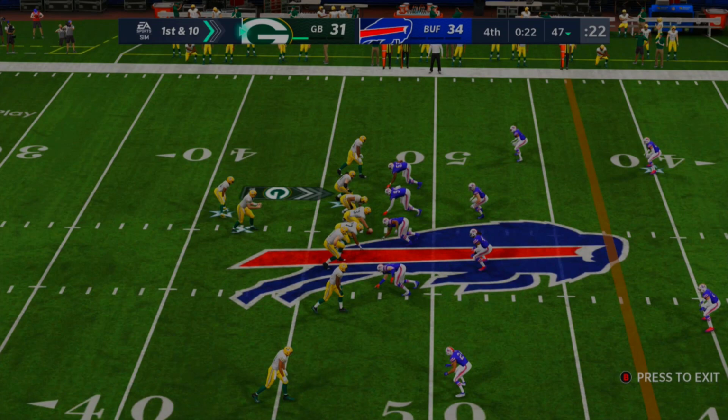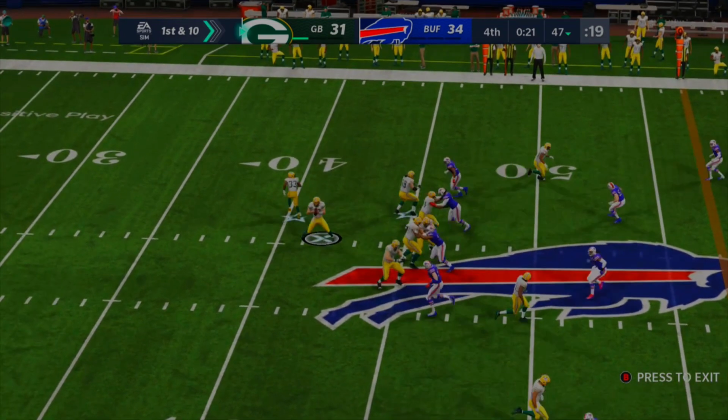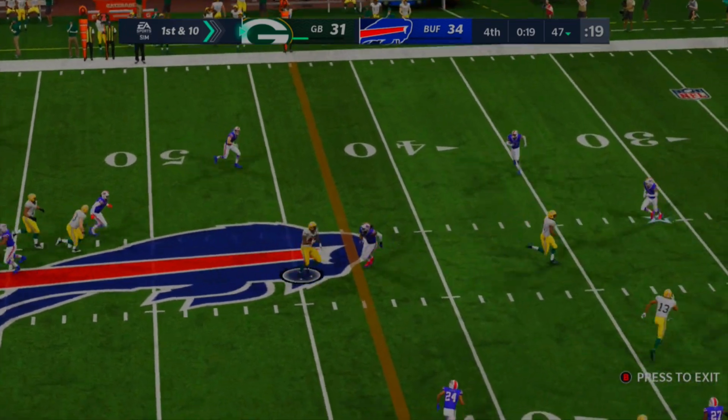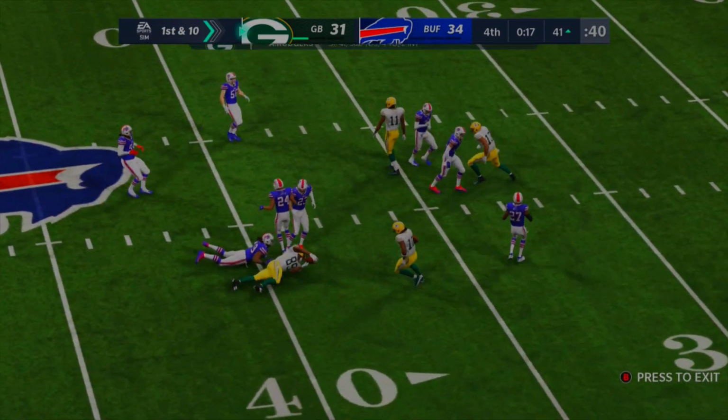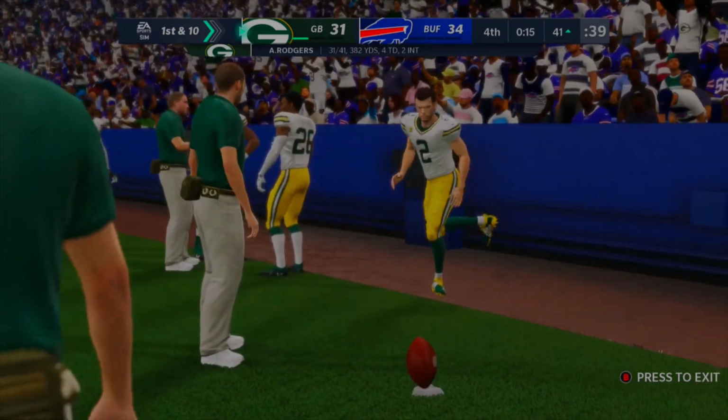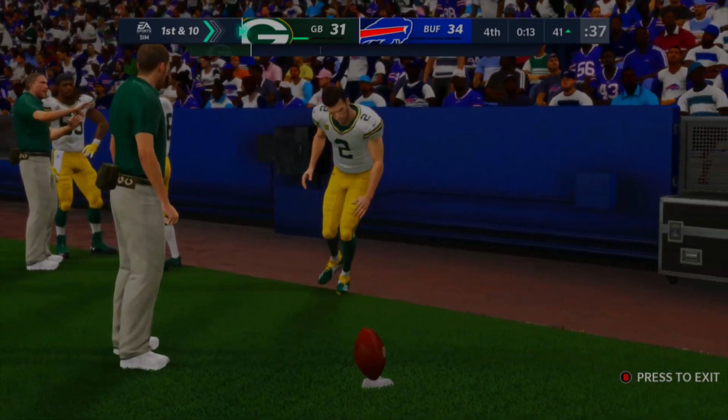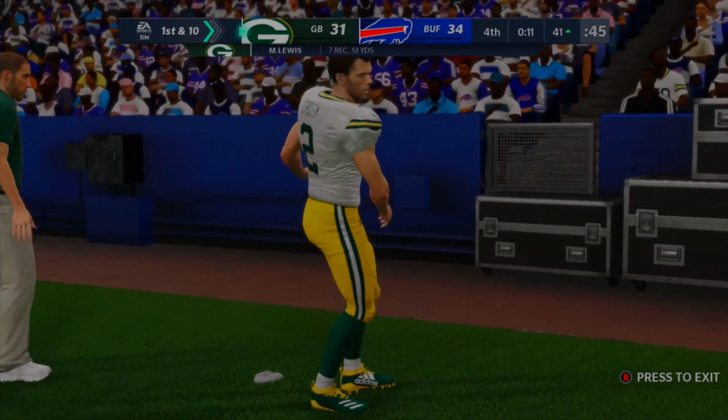Let's see. All right, here we go. Aaron Rodgers lines up, 46-yard line, 47 more like. And he's going to look for another pass. He's going to get another short route on this one. This one's going into field goal range now. Tied in again. First down and 10. 15 seconds left. It's going to come down to Mason Crosby to drill this field goal.